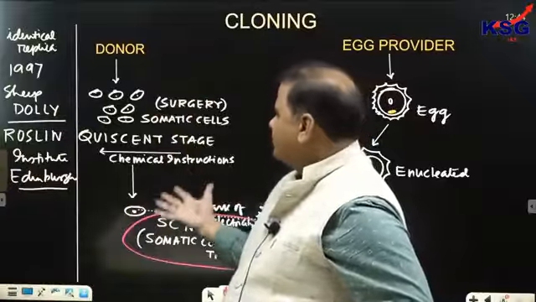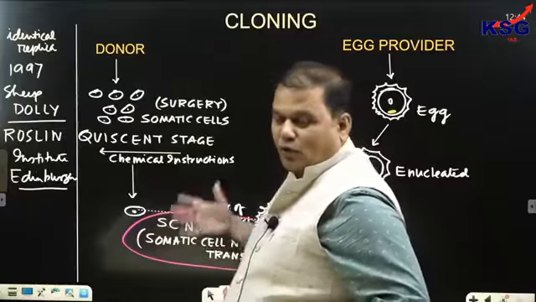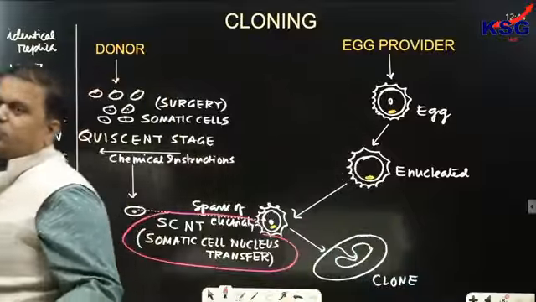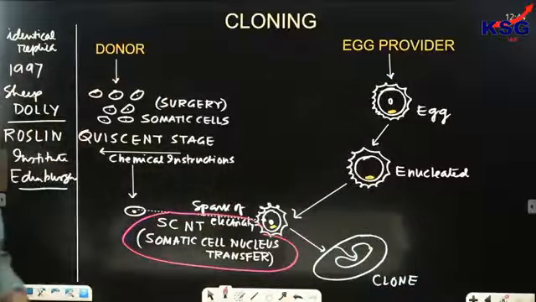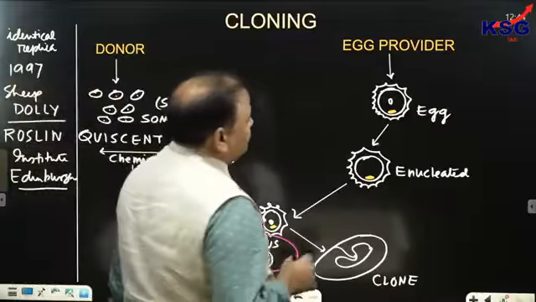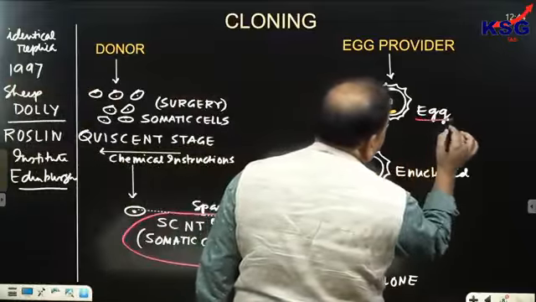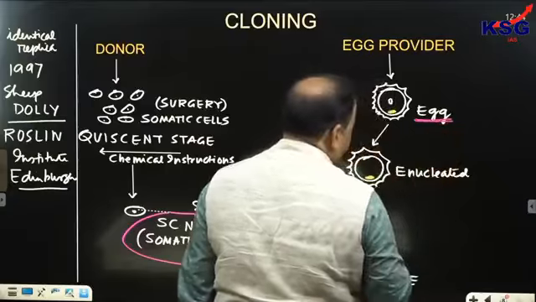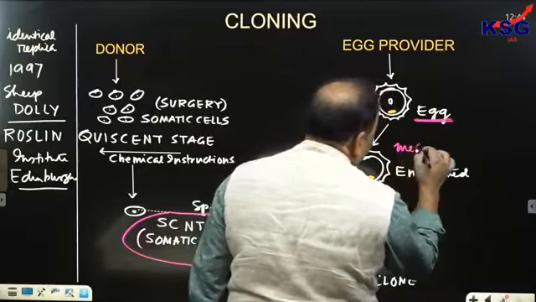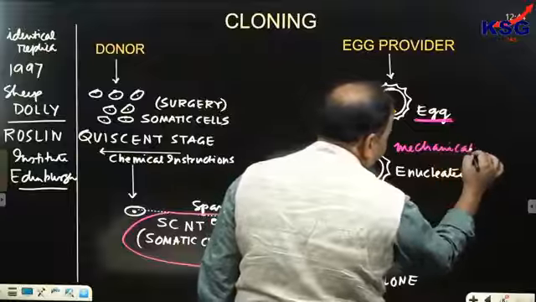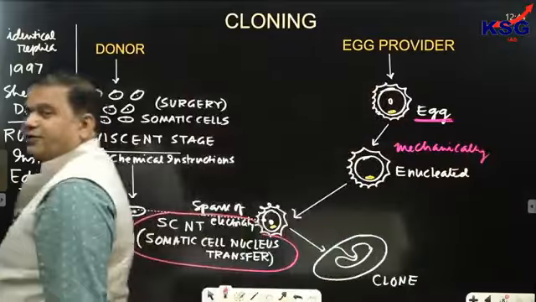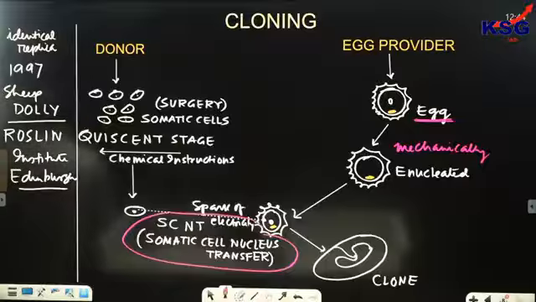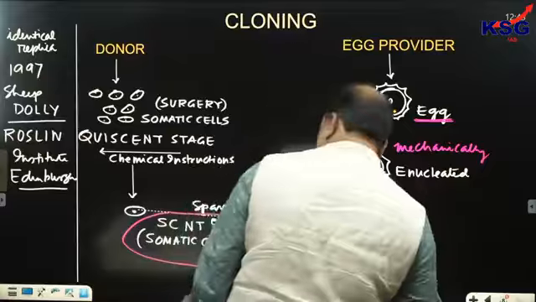Now, what is the mechanism of cloning? It is based on somatic cell nucleus transfer. On one side, from the egg provider, an egg is extracted, and mechanically the nucleus is removed from it. Clear? So it becomes enucleated. It is devoid of nucleus.